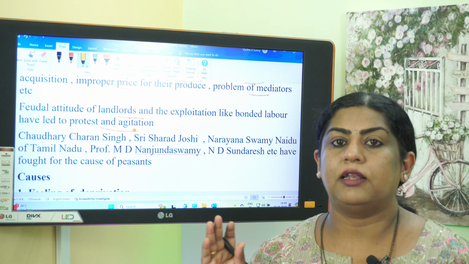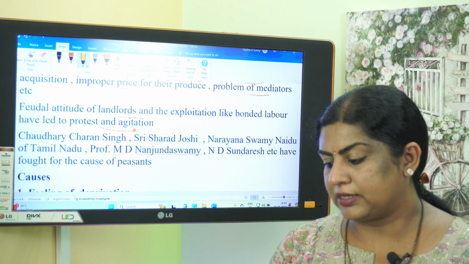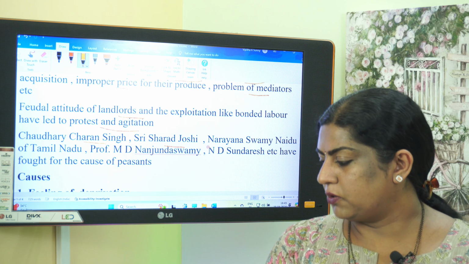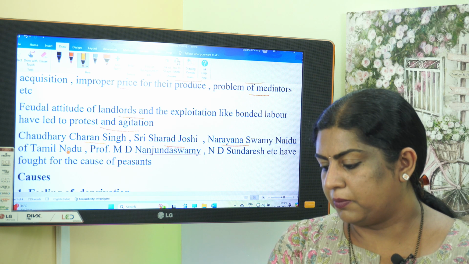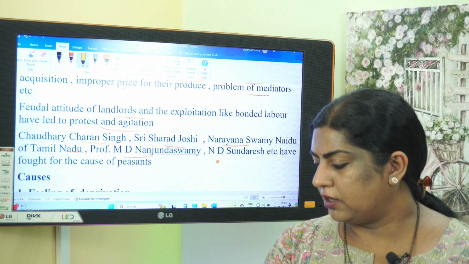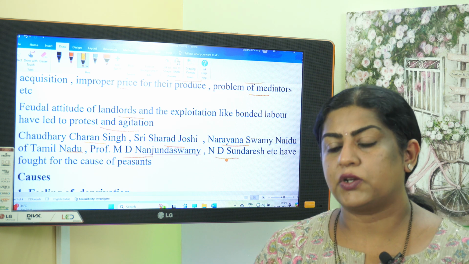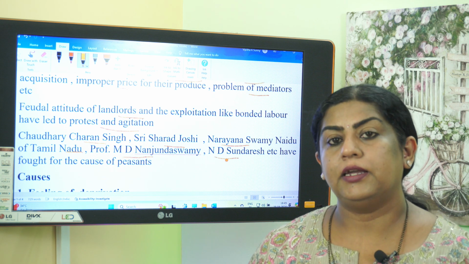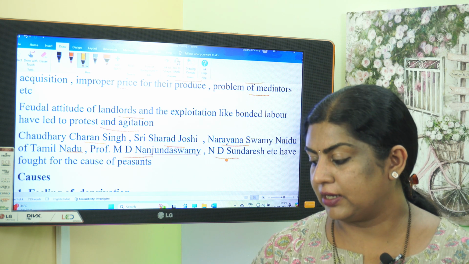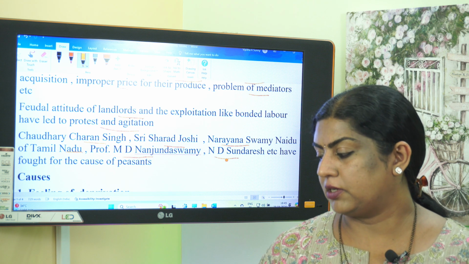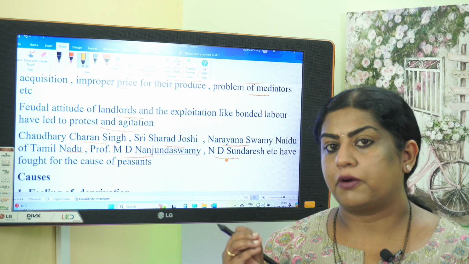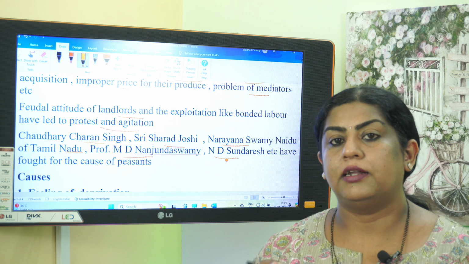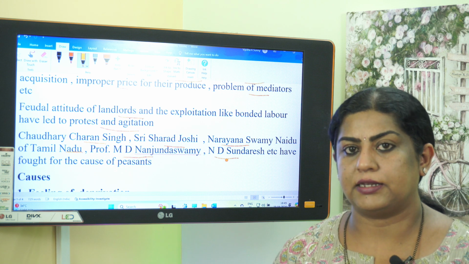Now, who are the main leaders who fought for the cause of the peasants? If you see, Chaudhry Charan Singh, Sri Sharad Joshi, Narayan Swami Naidu of Tamil Nadu, Professor M.D. Nanjundaswamy, N.D. Sundaresh, etc. have fought for the cause of the peasants. So, they were the main leaders who fought for the cause of the peasants.